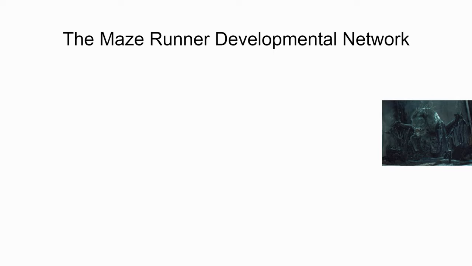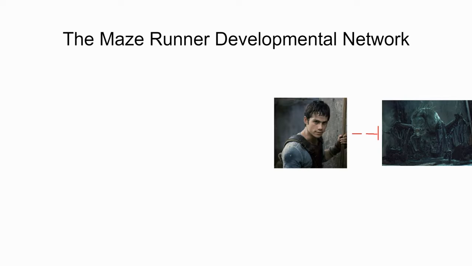Whether the Griever gene is transcribed or not determines if the Gladers are able to survive and leave the maze. If the Griever gene is not transcribed, then the Gladers can escape the maze. But if the Griever gene is transcribed, then they don't escape and are killed. The Thomas gene represses the Griever gene, allowing the Gladers to escape the maze.